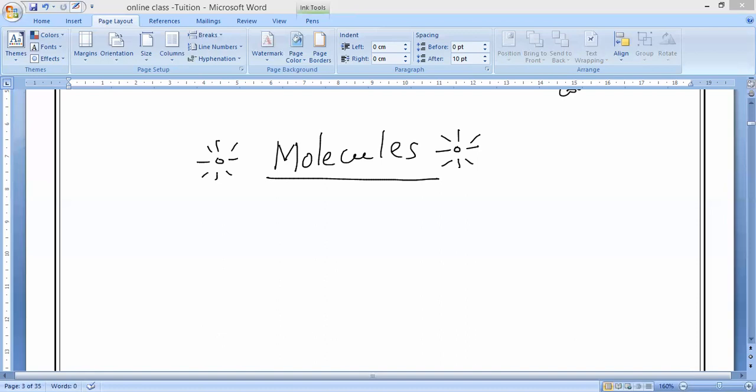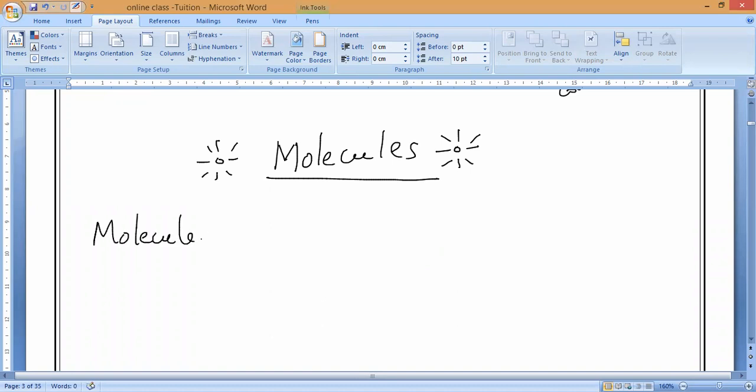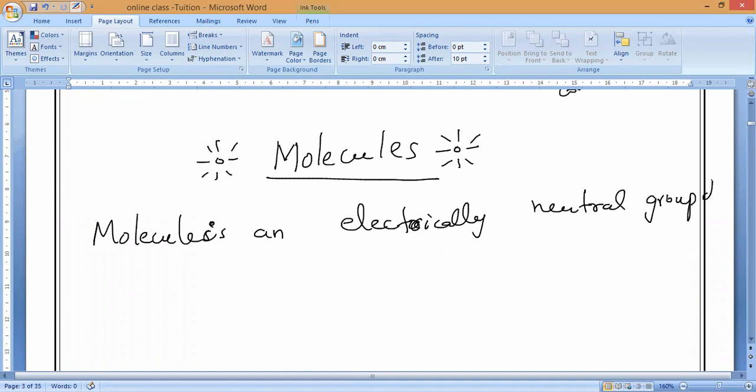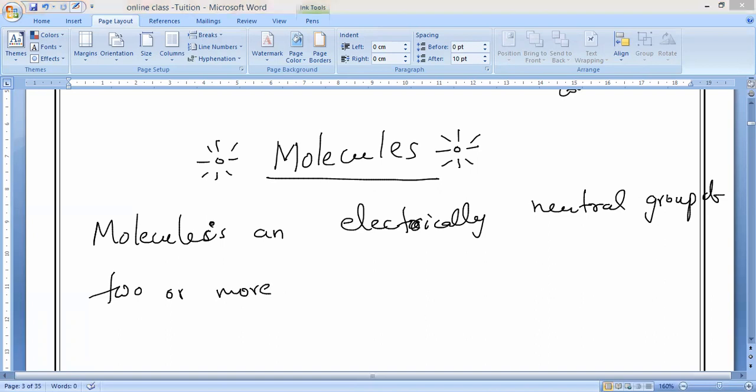That is right. A molecule is an electrically neutral group of two or more atoms chemically bonded together.